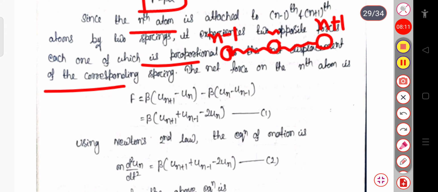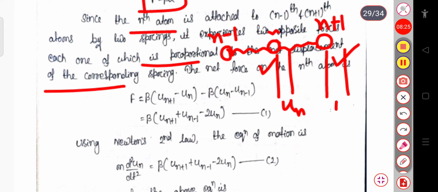So you can see here, suppose let us consider this atom and this atom. For the nth atom, if it gets displaced, then the displacement is u n, and for this n plus 1th atom, if it gets displaced, then the displacement is u n plus 1. Okay. So for this spring we can write the force equal to beta into u n plus 1 minus u n. Okay. Now similarly this spring is also attached with the nth atom and the n minus 1th atom.